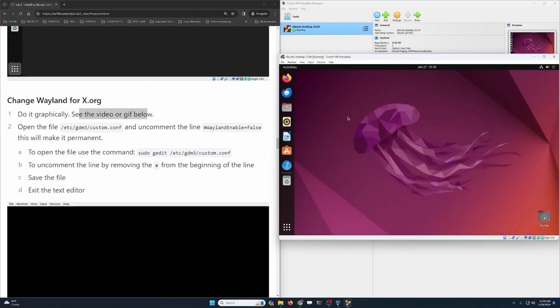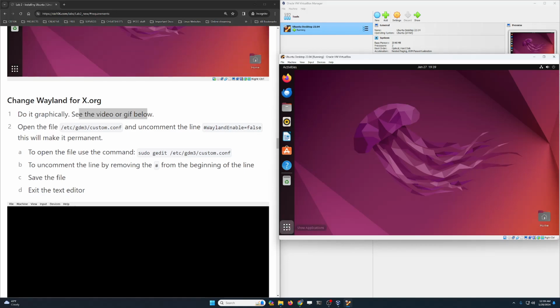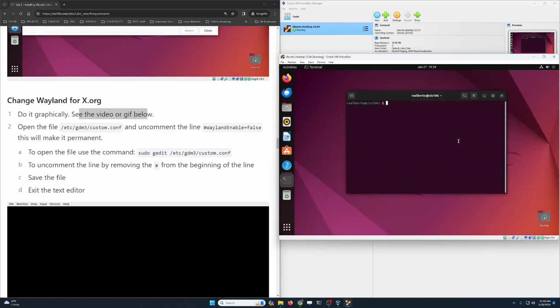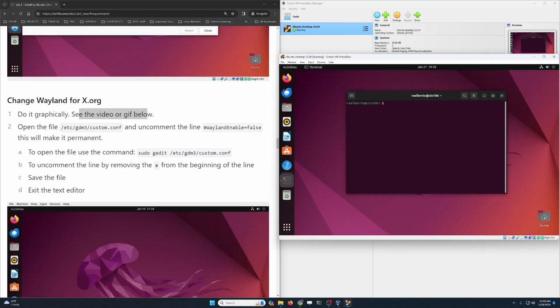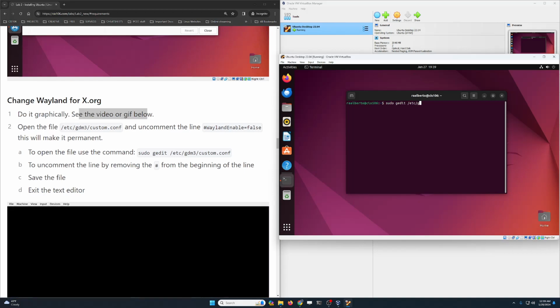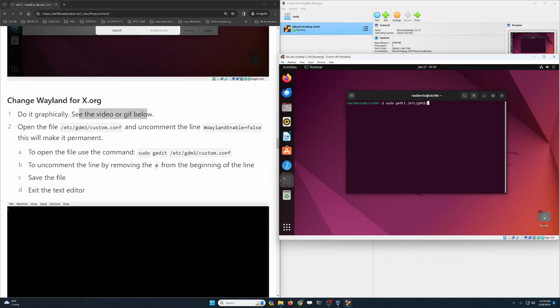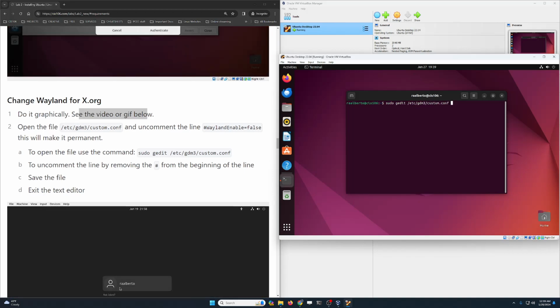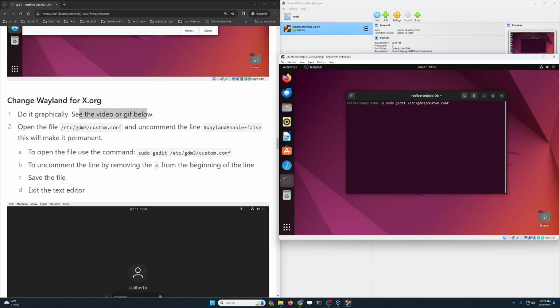Now we are gonna make that change permanent. So we're gonna open the terminal one more time. And here we're gonna type sudo gedit /etc/gdm3/custom.config or custom.conf. Press enter over here and type your password.